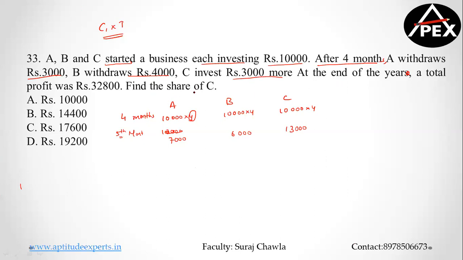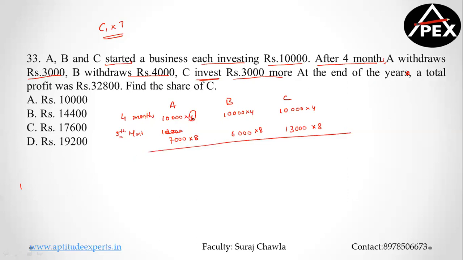See, C invests. Now we're talking about at the end of the year. That means we're talking about 12 months. Out of 12 months, 4 months are over. So his remaining money is invested for 8 months, for 8 months, and for 8 months. Now we do the calculation.